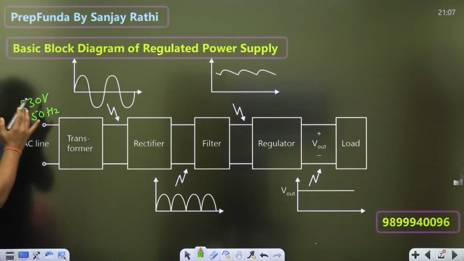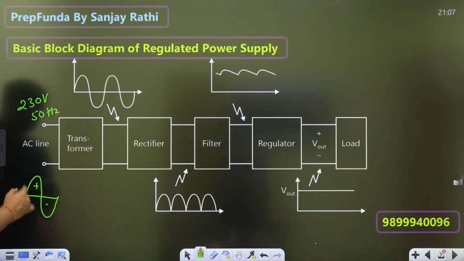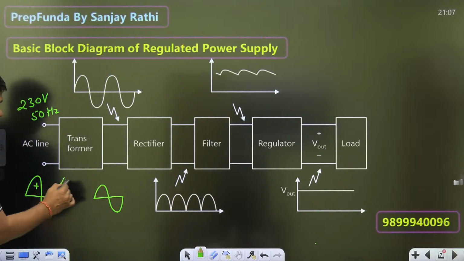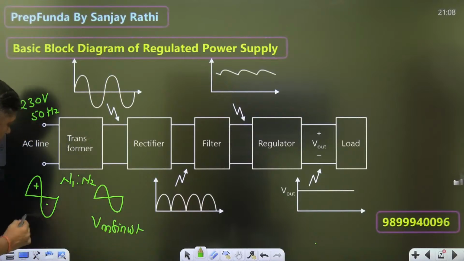Now this AC supply is given here. What is the DC value of that? 0. So we are first of all using the transformer to just step up or step down this signal. Normally we step down. This is N1, this is N2. Here the signal is called Vm sin omega t. Here the signal is called Vp sin omega t.